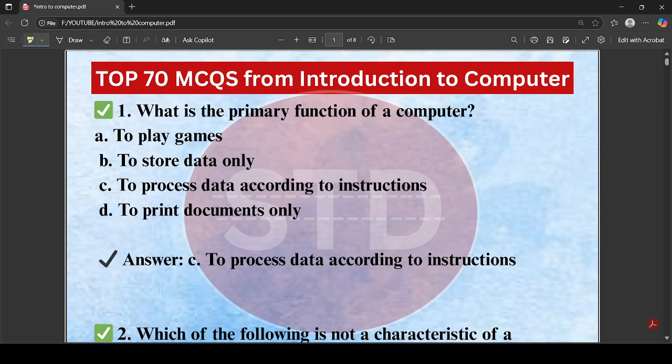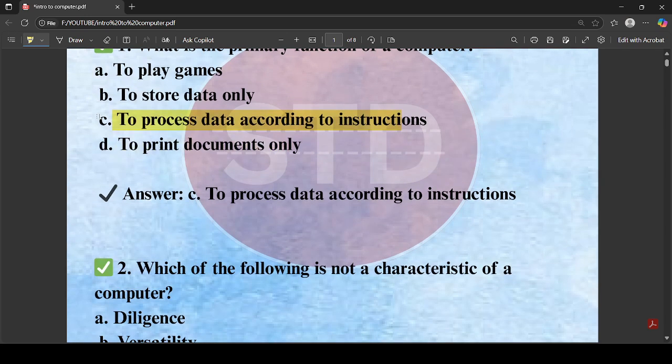So first question we have, what is the primary function of the computer? The primary function of the computer is to process data according to the instruction. So the correct answer is C number, while the other options given are to play games, to store data only, to print documents. These are also some of the functions of computer, but we will choose the best option. So here the best option is to process data according to instruction. So let's move to the another question.